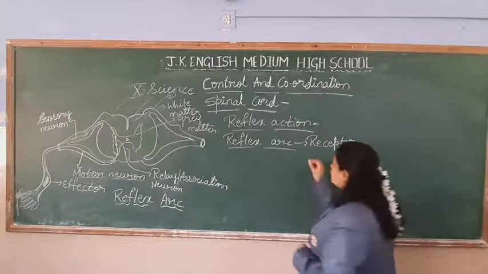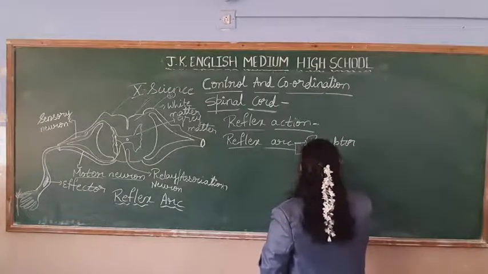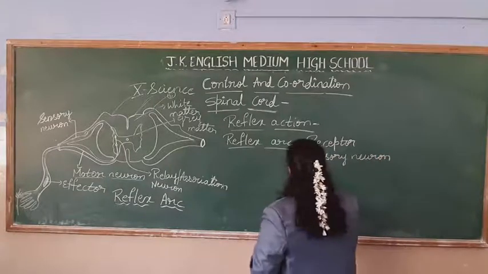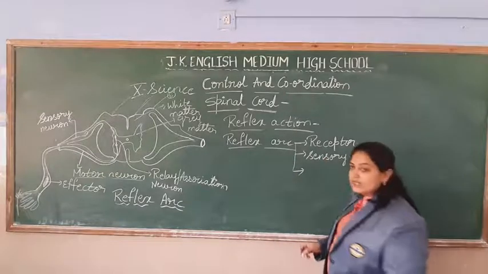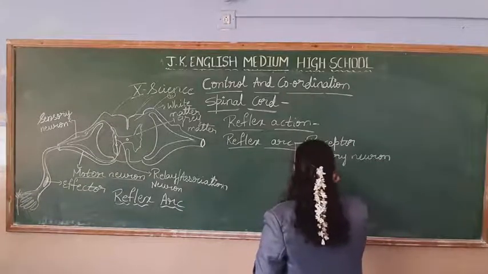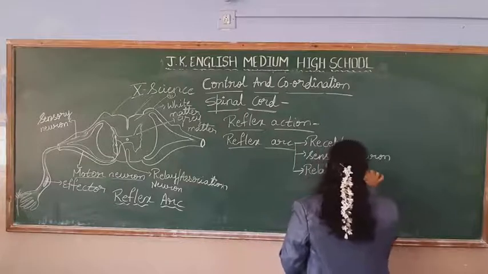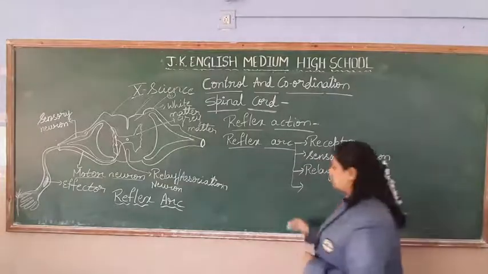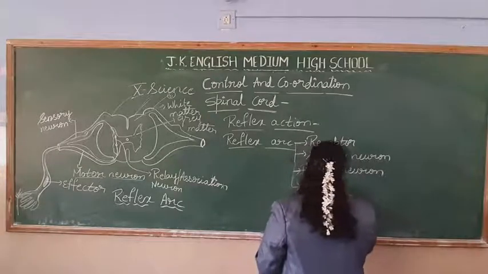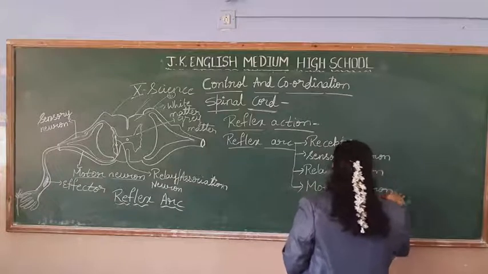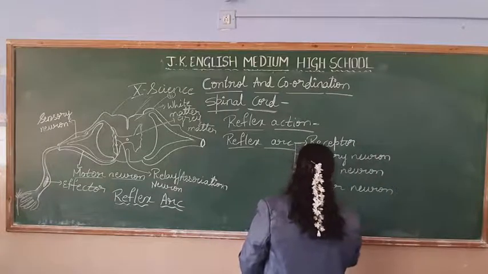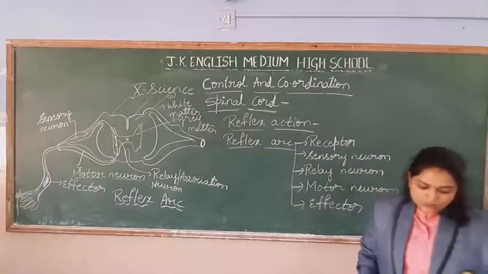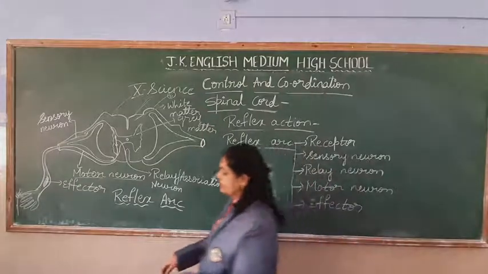The second one, sensory neuron. The third one is association neuron or relay neuron. Fourth one is motor neuron. And fifth one is effector. Okay, students, so these are the 5 parts of the reflex arc. See, here only those 5 are.